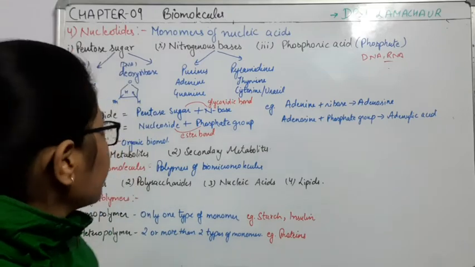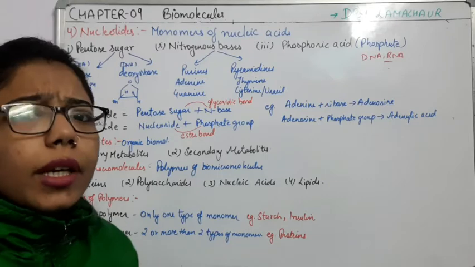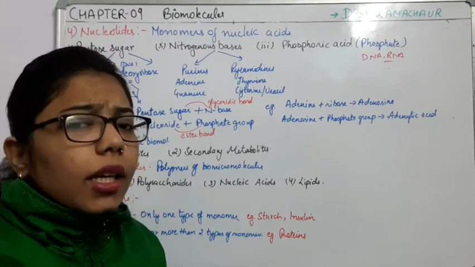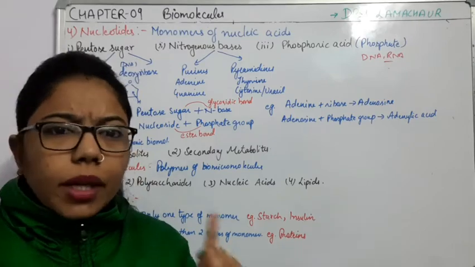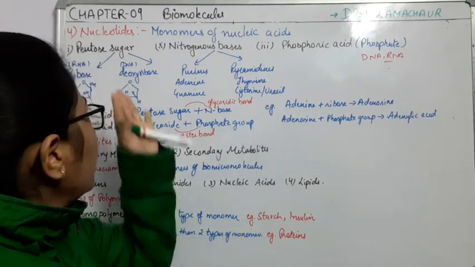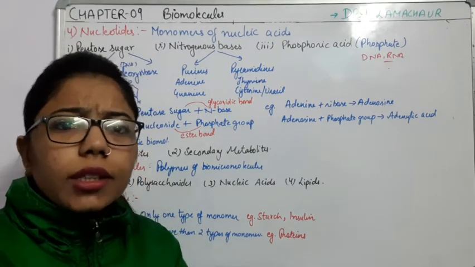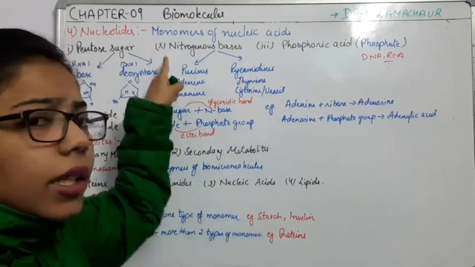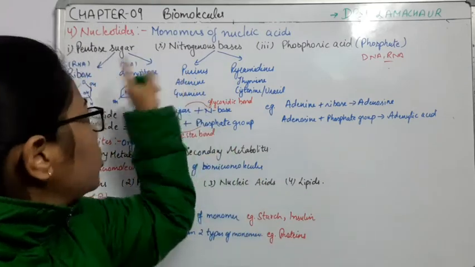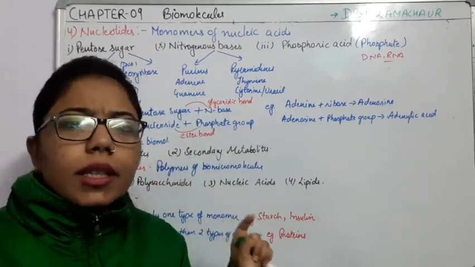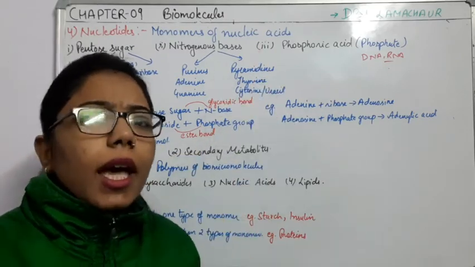Now coming to the nucleotides. What are these nucleotides? Nucleotides are a combination of three things. Make sure that you know what the nucleotides are. They are the addition of three things. The first one is the pentose sugar, the second one is the nitrogenous bases, and the third one is the phosphoric acid.